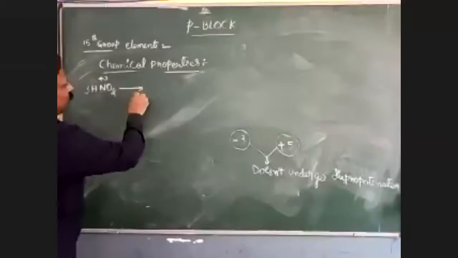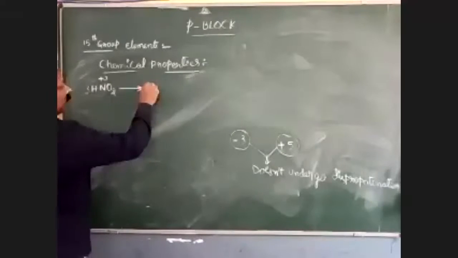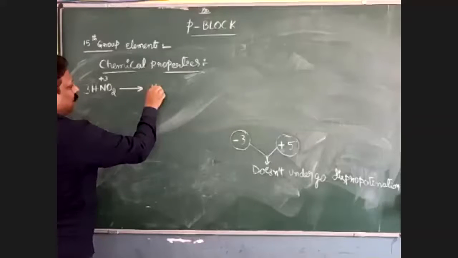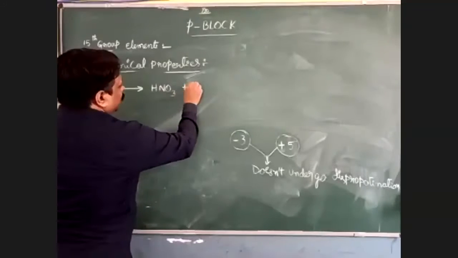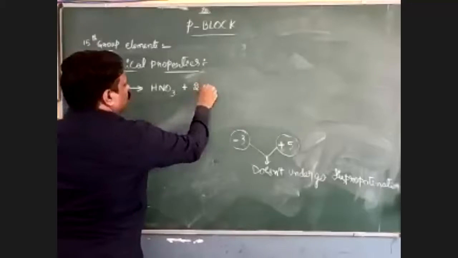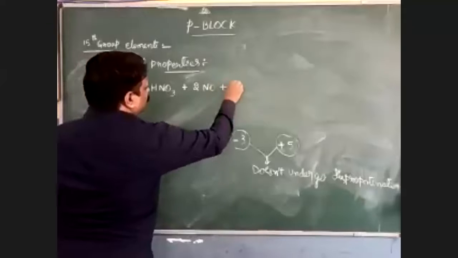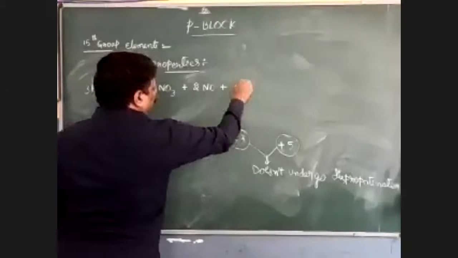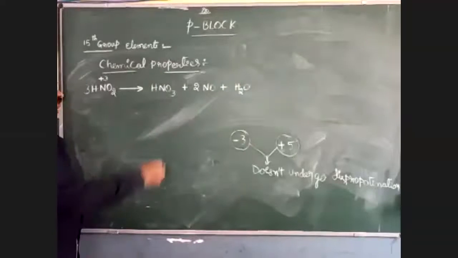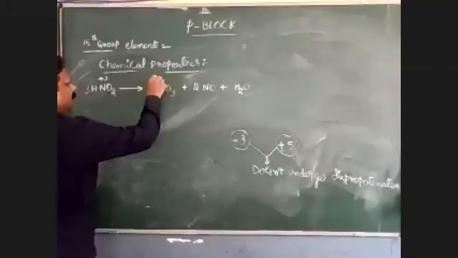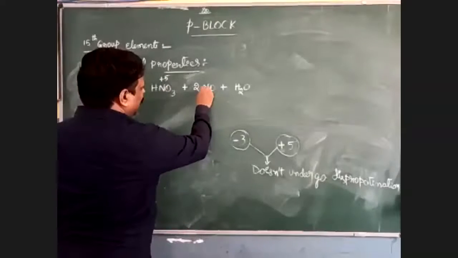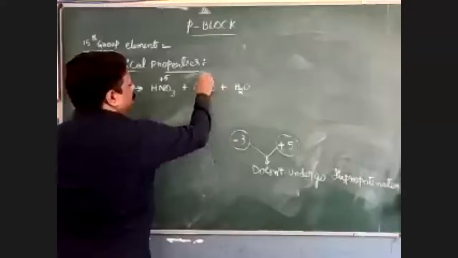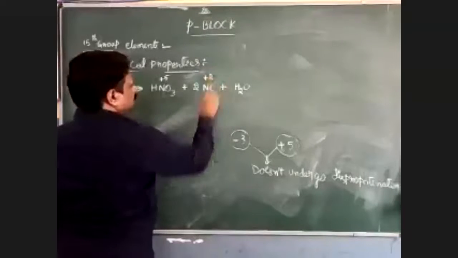It can undergo disproportionation and form 1 mole of HNO3, 2 moles of NO, and 1 mole of water molecule. Here nitrogen has the +5 oxidation state, and here nitrogen has the +2 oxidation state.